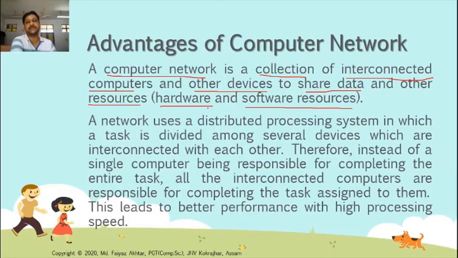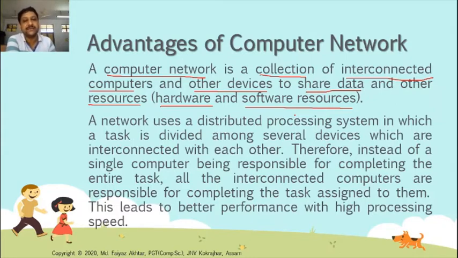Hardware parts, say for example printer. Printer is a resource for a computer. This resource can be shared among different types of network devices, so that any user can use that printer and take a printout. Software are also resources of computers. Some software is installed in one computer, and another person wants to use that software, so in a network there is no need to purchase separate software for that computer.